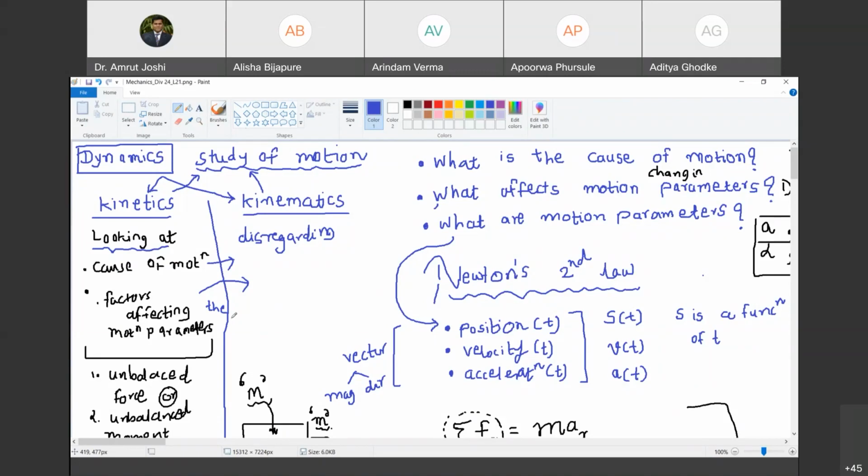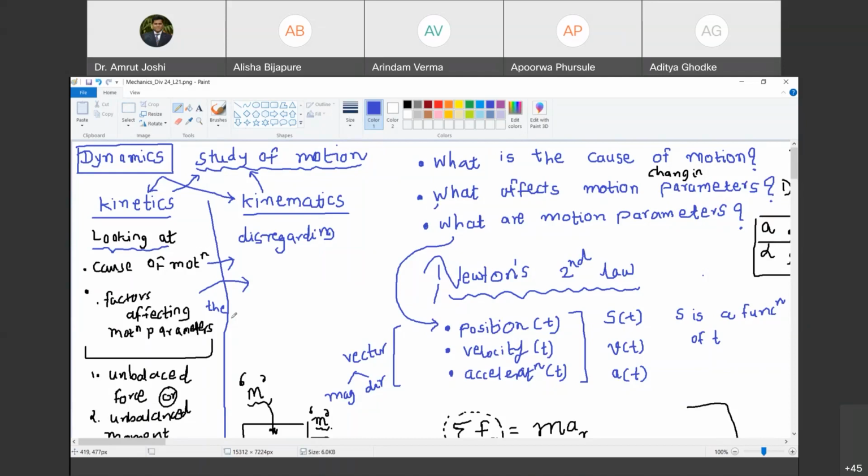Okay. Now, let me give you another example. Earth revolves around the sun in 365 days and it revolves around itself in 24 hours. Bolo. Are we in kinetics or are we in kinematics? Kinematics. Kinematics. अब जरा देखो next statement. If I half the mass of sun and if I double the mass of earth, earth will take 4 years to rotate around the sun. What is this statement? Kinetics. Kinetics. Because now you are looking into the cause of motion and the factors that are affecting the motion parameters. Are you with me?